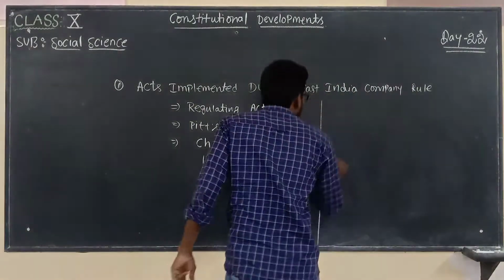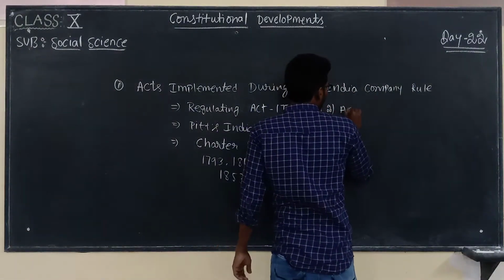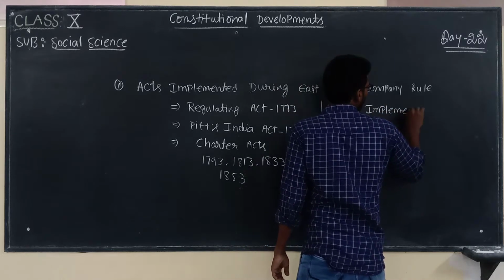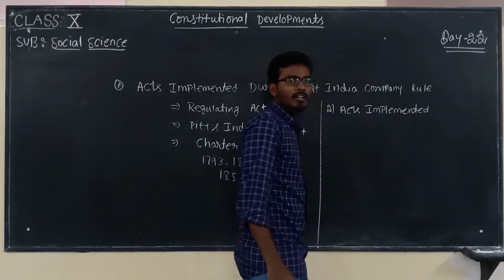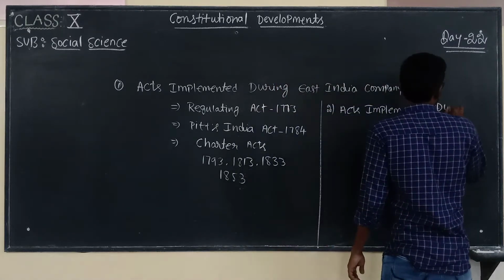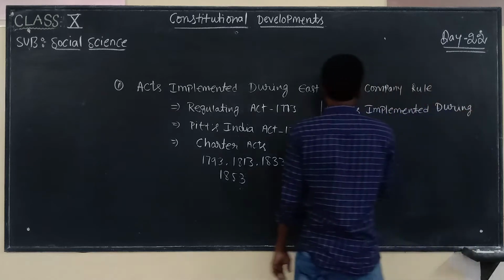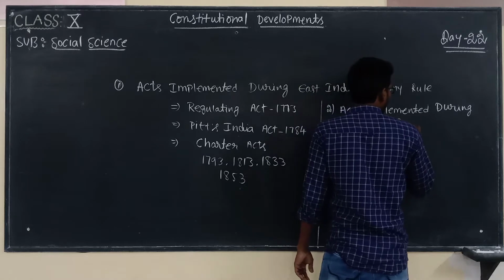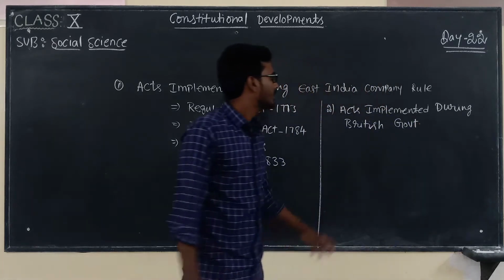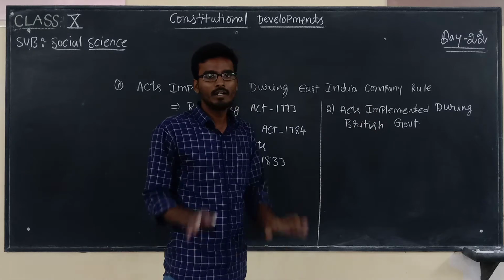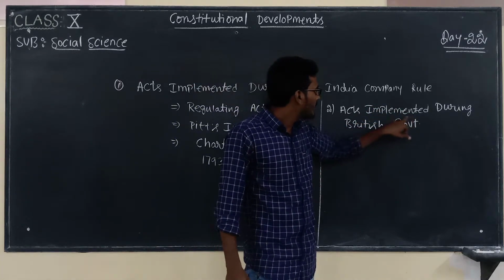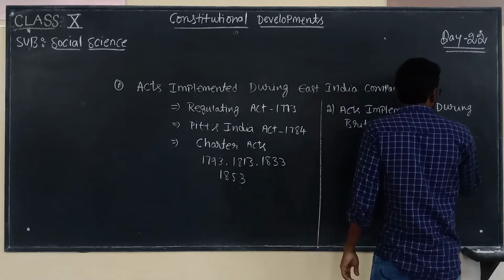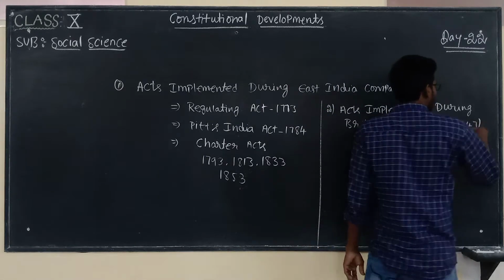And one more classification is there, which is nothing but acts implemented during British government. Here I will write the second one. The acts implemented during British government, that starts in the year 1858 to 1947.